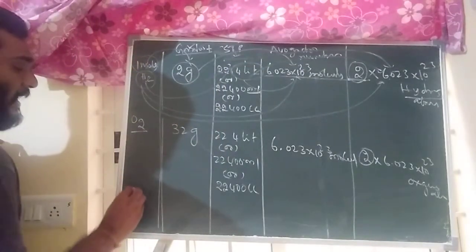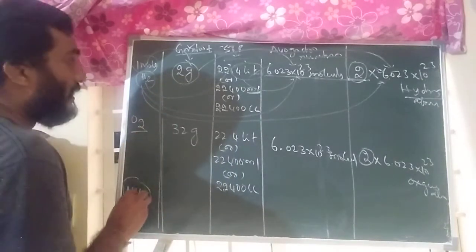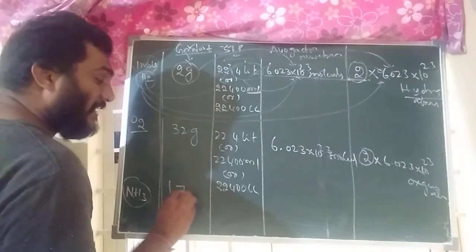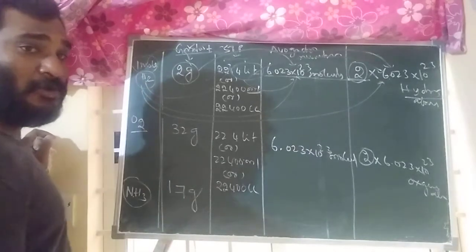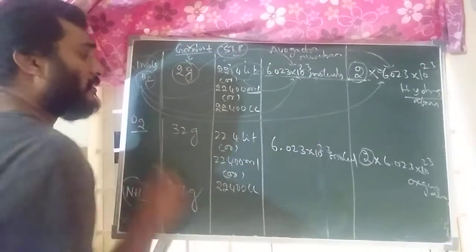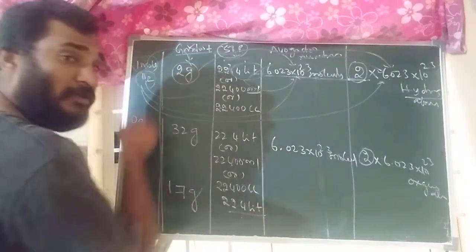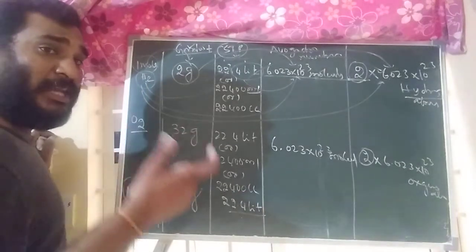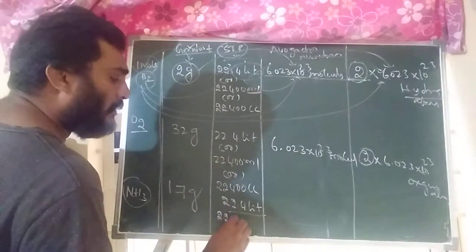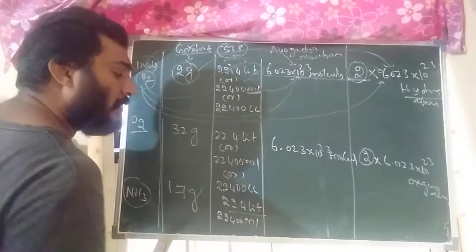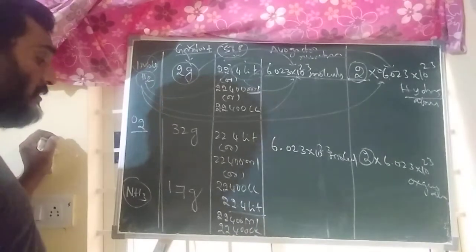Next, for example, I am taking NH3. NH3 is also a gas. 1 mole of NH3 means, in terms of gram molecular weight, 17 grams. 17 grams of ammonia is nothing but 1 mole. That is important. Next, in STP condition, 22.4 liters of volume is called 1 mole. 1 mole of ammonia contains how much in STP condition? 22.4 liters. If you want to write in terms of ml, 22,400 ml or 22,400 cc. That is most important.